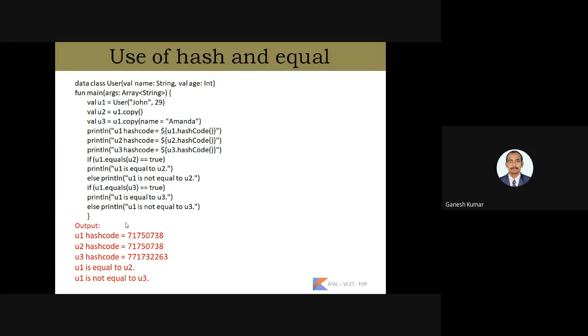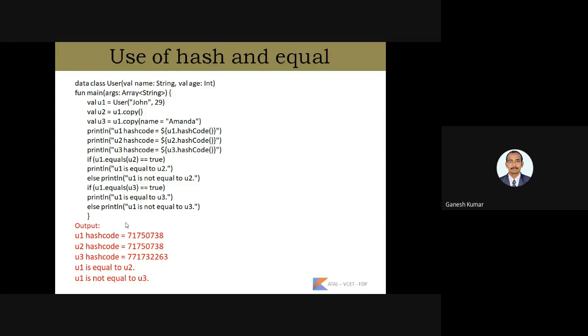u1.equals(u2) is equal to true. That is, we are checking whether both the objects are equal and both the hash code values are equal. So as a result, here the hash code for u1 and u2 is the same, because we had given values for the object u1, and u2 is the copy of u1.